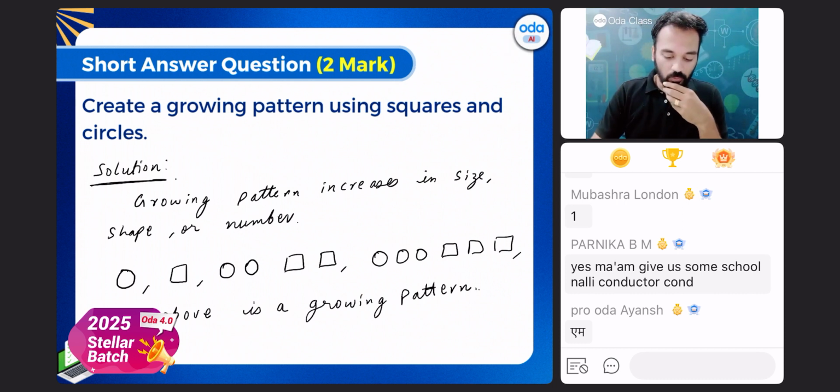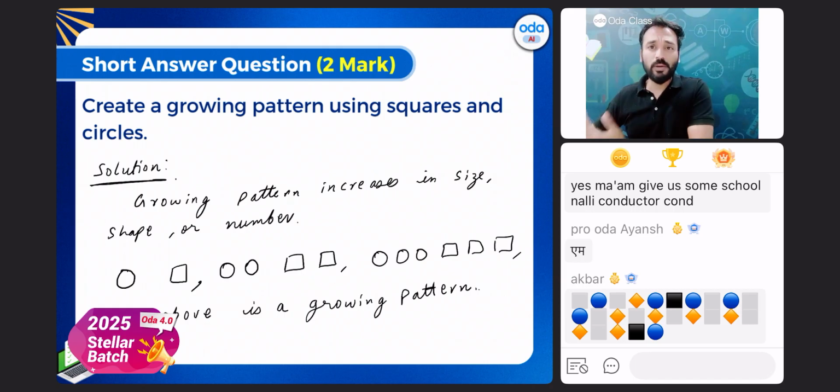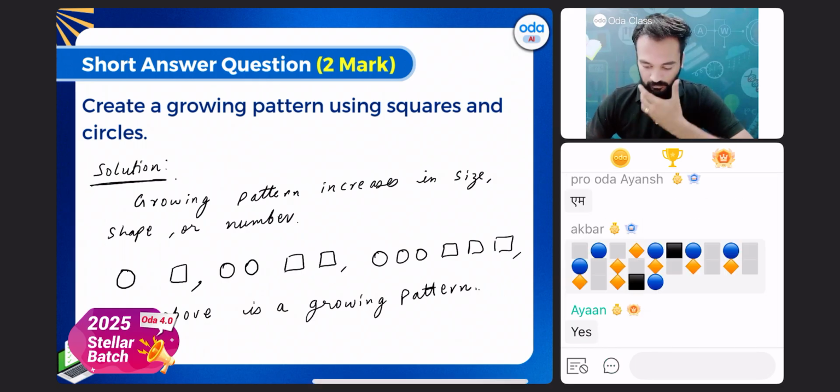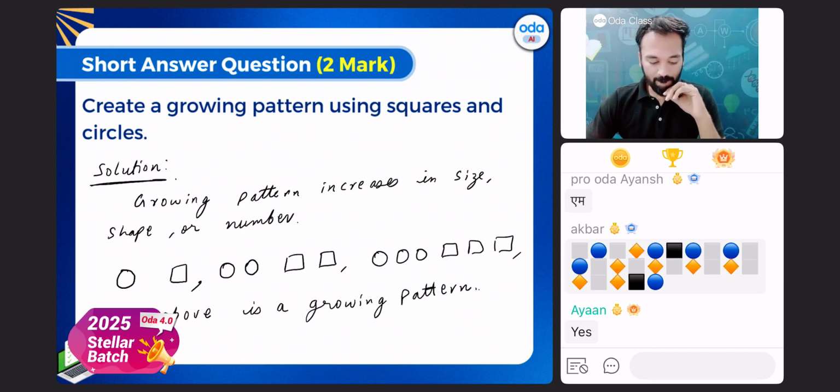Note this down, everyone. One circle, one square. Two circle, two square. Three circle, three square. Four circle, four square. Clear? Done. Take a screenshot of this, everyone. Taken a screenshot, everyone. Done. Then I'll give you next quiz question then.